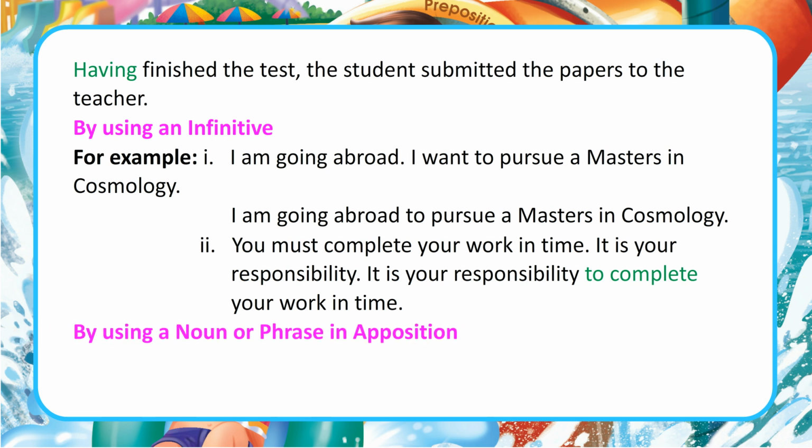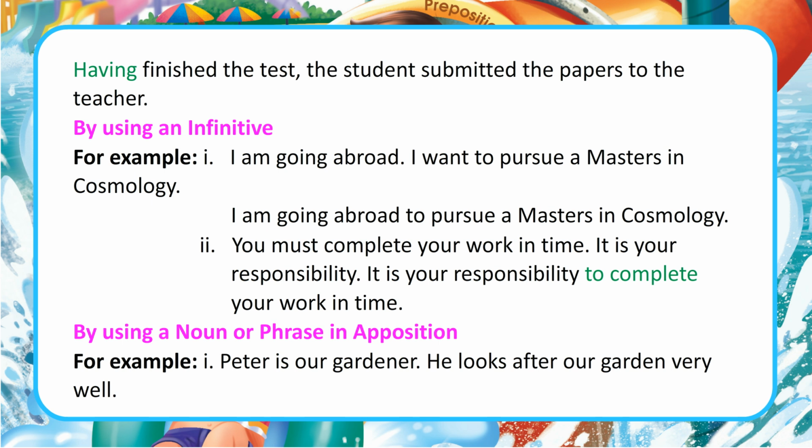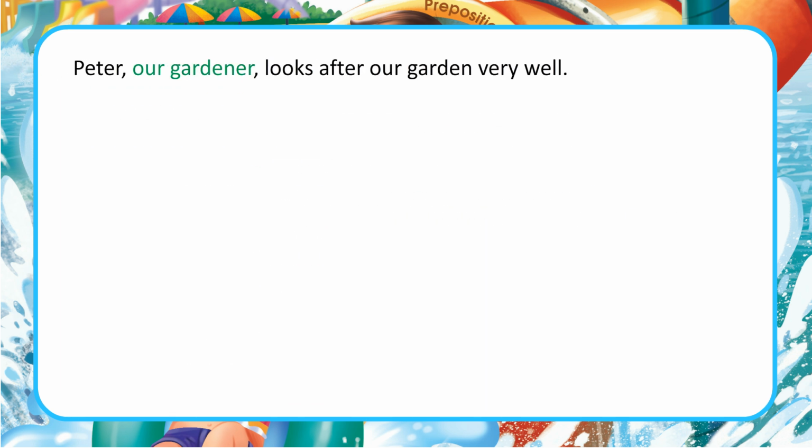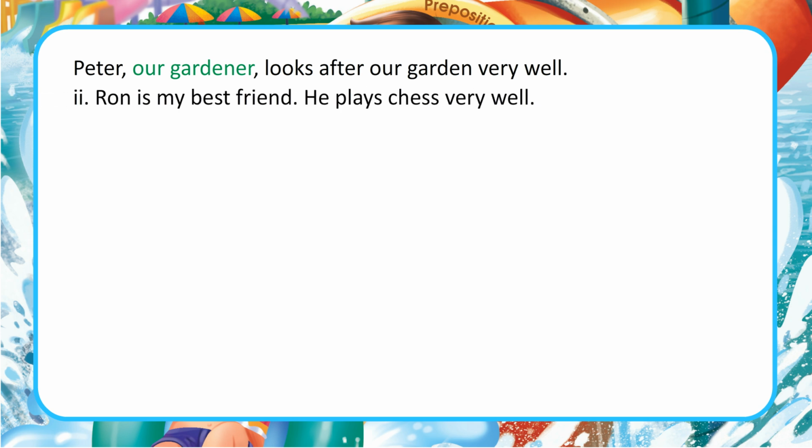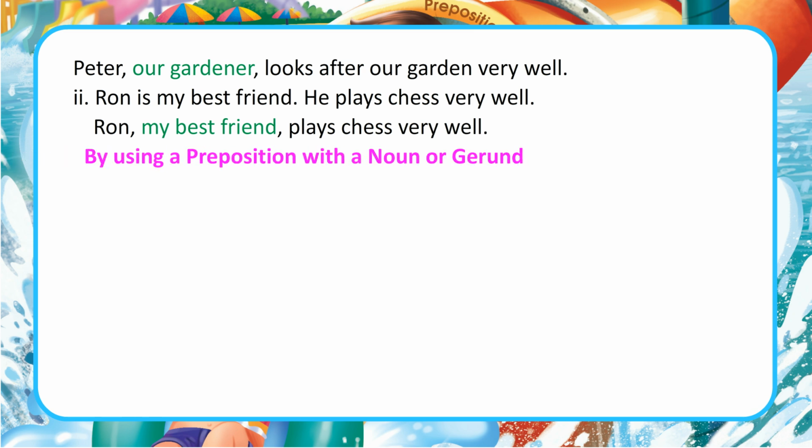By using a noun or phrase in apposition. For example, Peter is our gardener. He looks after our garden very well. Peter, our gardener, looks after our garden very well. 2. Ron is my best friend. He plays chess very well. Ron, my best friend, plays chess very well.